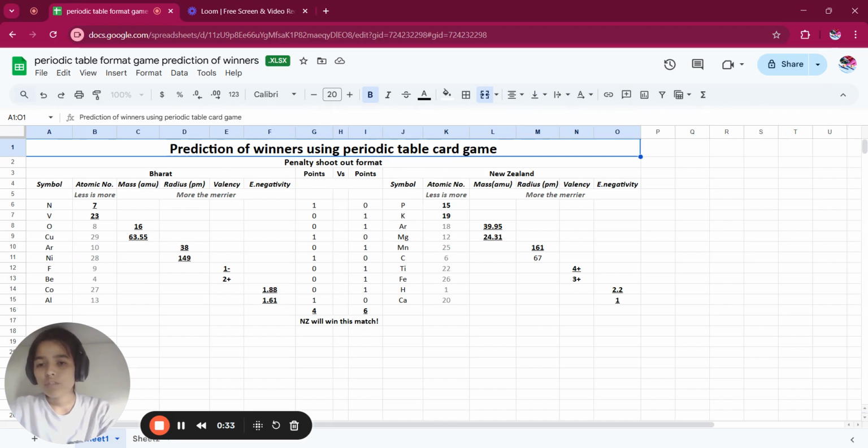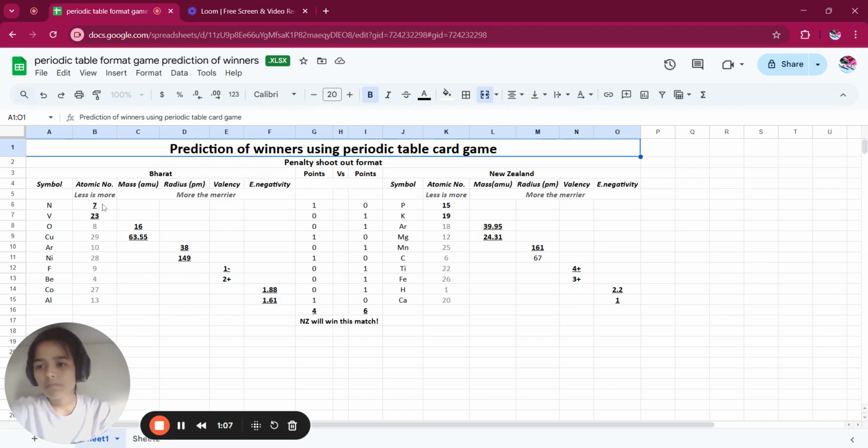Before, we used to have 10 different games, from which we are going to take two games in this prediction game, which is less the more and more the merrier. This is the format of how we are going to play. I have already played once, so we will take 10 cards for Bharat, 10 cards for New Zealand, and keep on going till we complete 10 rounds, and then we will get to know who is the winner, who is the loser, not the final decision but a prediction of ours.